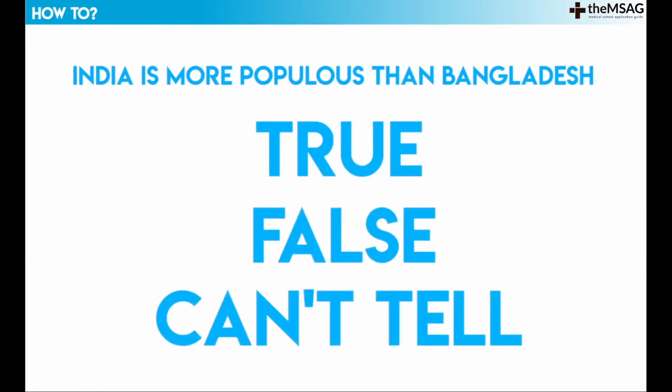It'd be very tempting to simply ignore the text, pick true, India does have a population of around 1.4 billion, and move on. But in reality, unless the text has clearly indicated which country has the larger population, then the answer will be can't tell. The UCAT is testing your ability to resist the obvious and decide what has actually been proven by a text. It is not a general knowledge quiz.